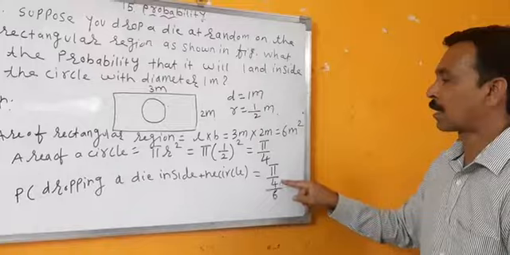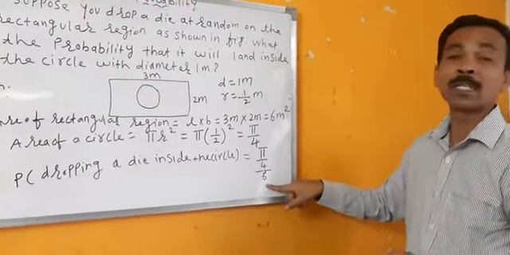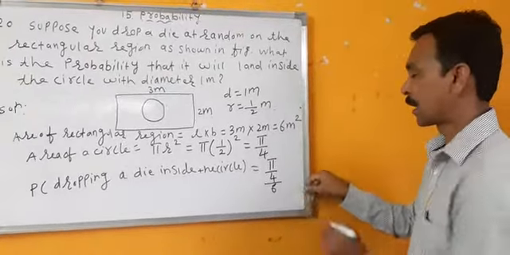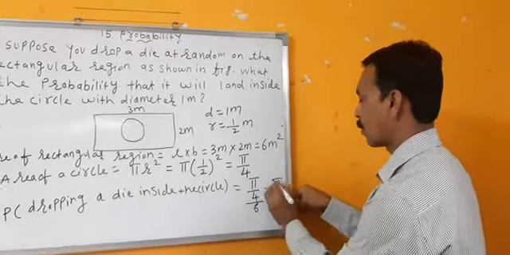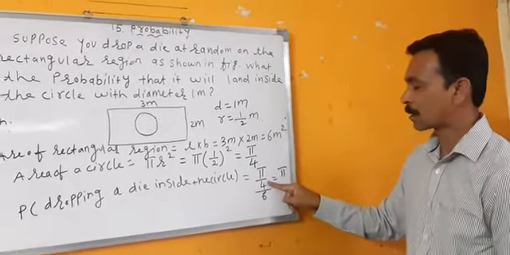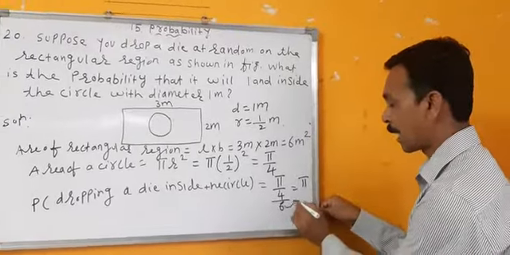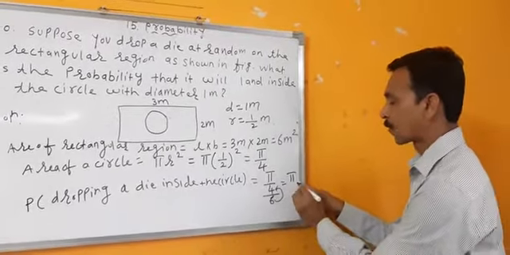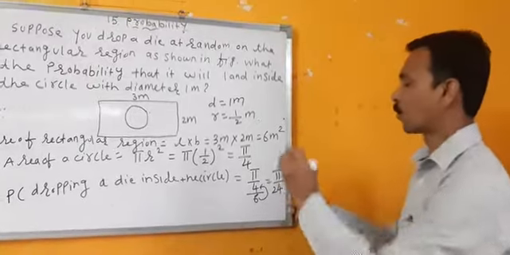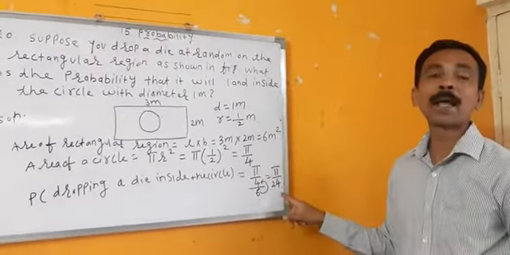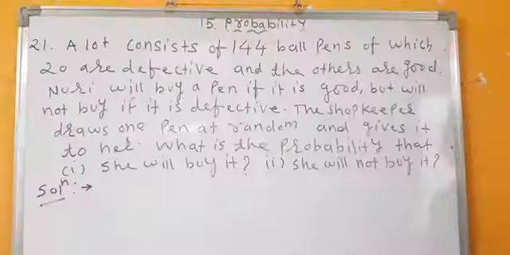What is area of circle? Pi by 4 upon, what is area of rectangle? 6 is equal to pi upon, this 6 comes and gets multiplied with 4. 6 4s are 24. So answer is pi upon 24.